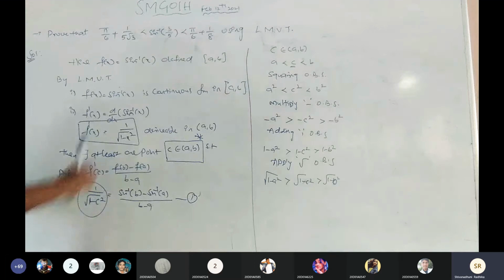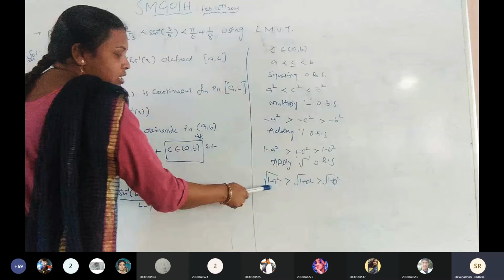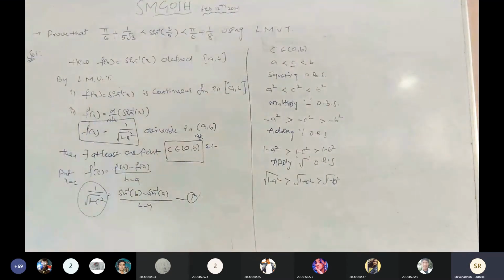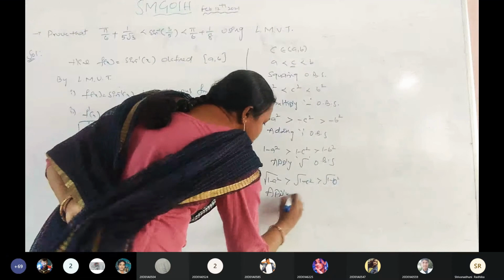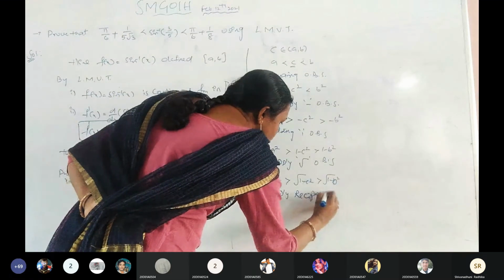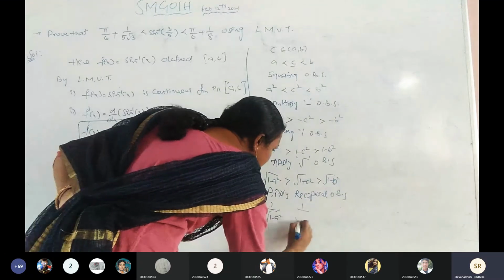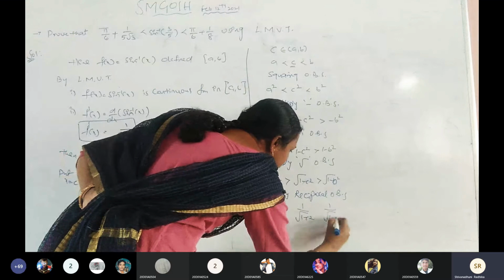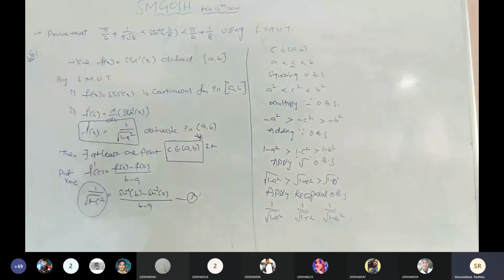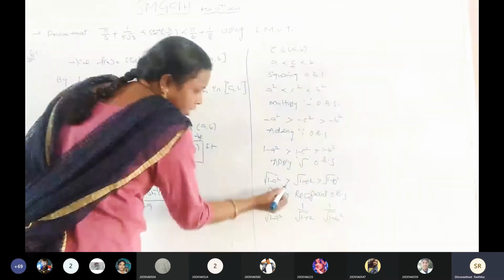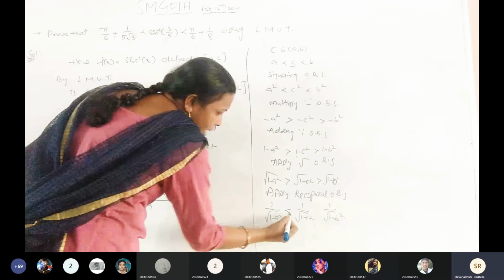We are getting the denominator part. But this part is in the denominator only. We need to change this into the reciprocal. What do you mean by reciprocal? When we change the numerator into the denominator, that is a reciprocal. Apply reciprocal on both sides. Is it clear? So 1 by under root of 1 minus b square, 1 by under root of 1 minus c square, 1 by under root of 1 minus a square. When we apply the reciprocal, the sign will change. So this greater than, now we write less than. Here greater than, now this is less than.